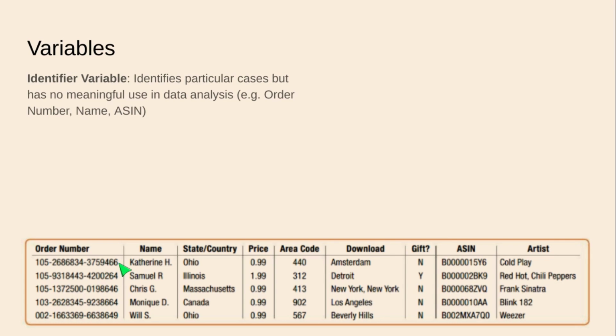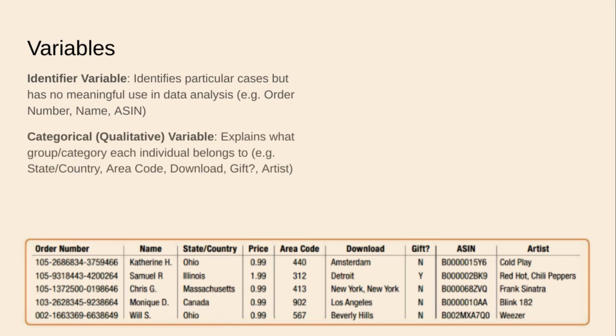All right, we're not going to be analyzing these little numbers here to learn something special about Kathleen and Samuel and Chris and Monique and Will, or any of the states or countries they live in, or any of the other information this table gives. So, yep, order number, identifier variable, even name. I don't know. It's not really helpful in the analysis.